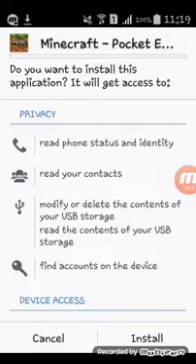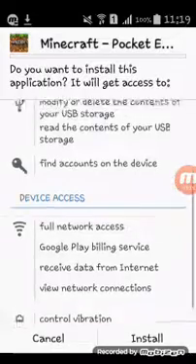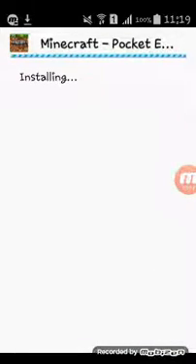Okay, so then it will pop up like this again, but at the left hand top corner there will be a Minecraft Pocket Edition app picture. Okay, so just gonna press install. So long. Hold on, let me just skip.